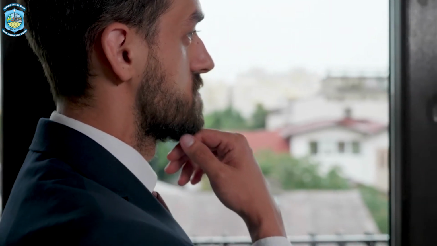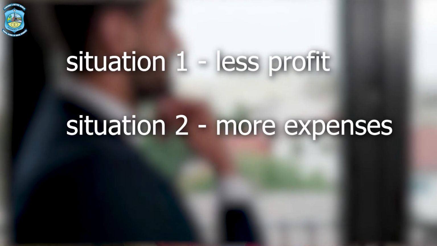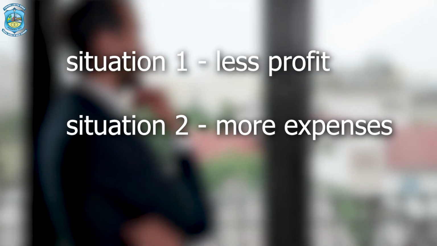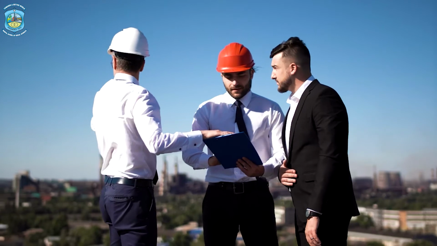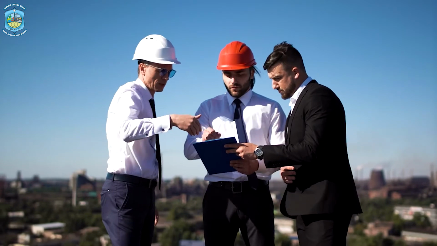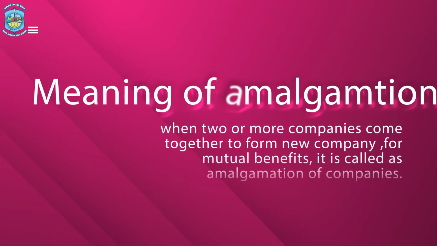So we see two situations here. One, the profits are decreasing. Two, the expenses are also increasing. So what do these companies do? Now, to avoid this competition and to benefit both, A Limited and B Limited decide to come together and form a new company. So this is where amalgamation of companies takes place. So now amalgamation is when two or more companies come together to form a new company. Now this they do it for mutual benefits.